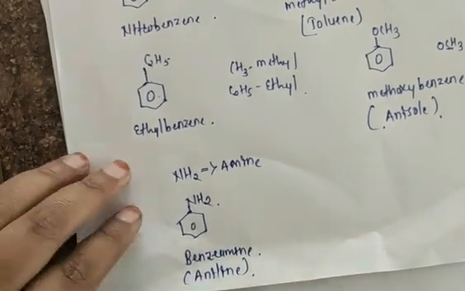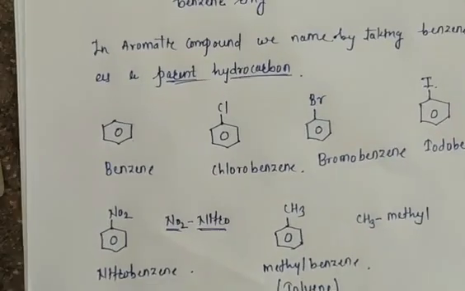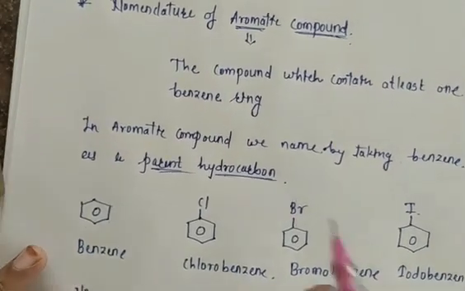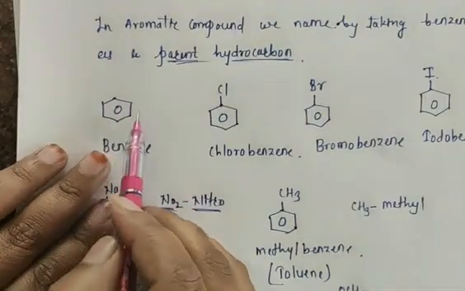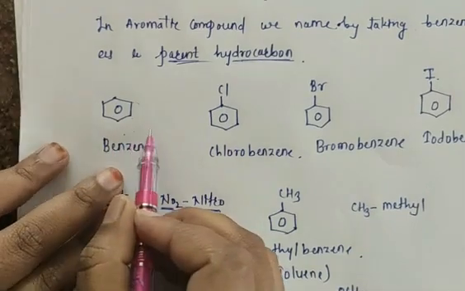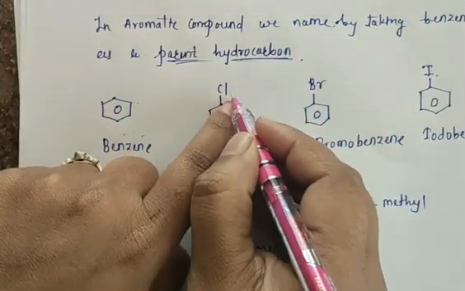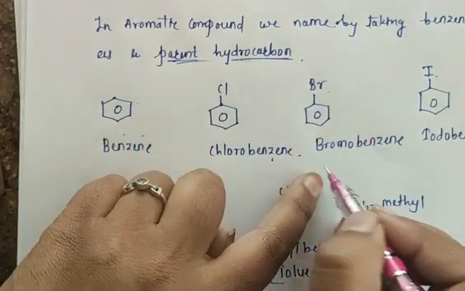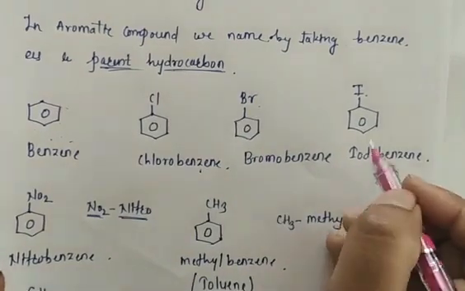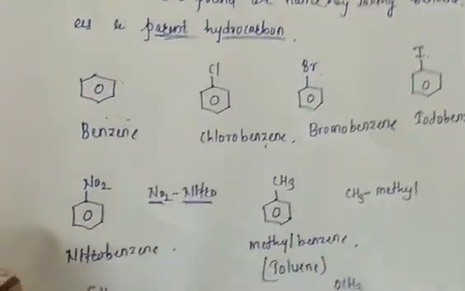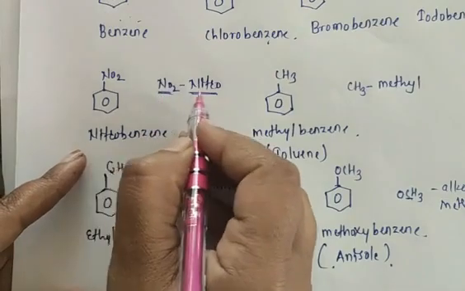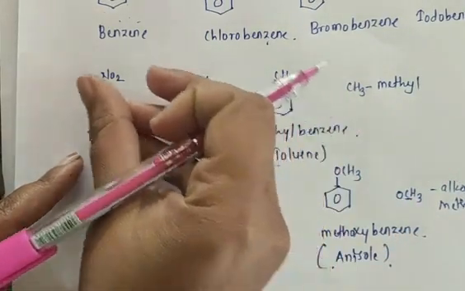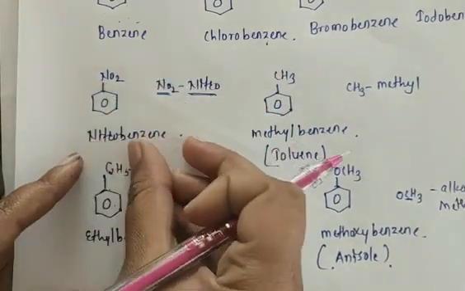Yes. So, now, what we discuss here, nomenclature of aromatic compound is nothing but it should contain at least one benzene ring. Suppose there is a presence of only one benzene ring, so we directly give the name that is benzene. And after that, this benzene ring is attached with chlorine, so I have written here chlorobenzene. Next, benzene ring is attached with Br, so I have written here bromobenzene. Benzene ring is attached with iodine, so I have written here iodobenzene. Now, this NO2 is nothing but nitro group. So you know that this NO2 we call nitro group. Now this NO2 is attached with benzene ring, so I am getting here nitrobenzene.